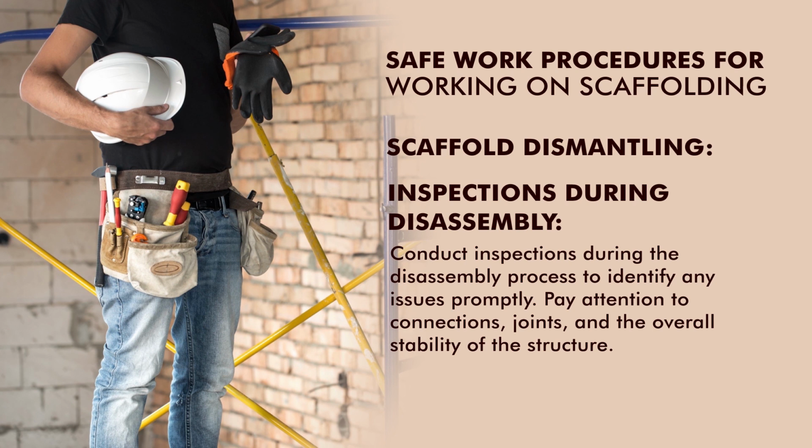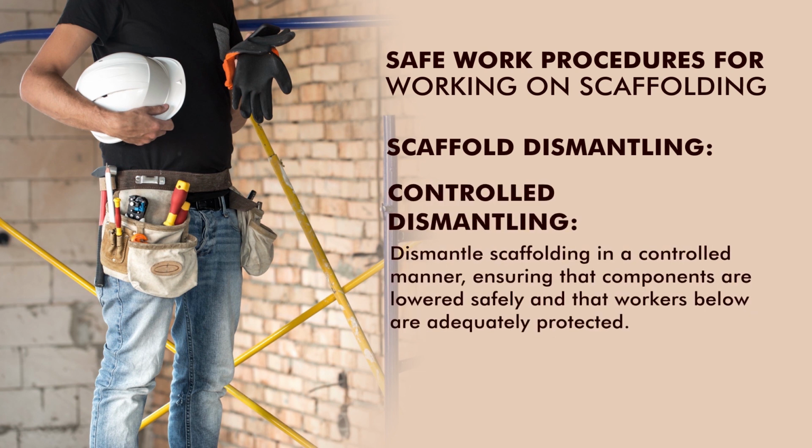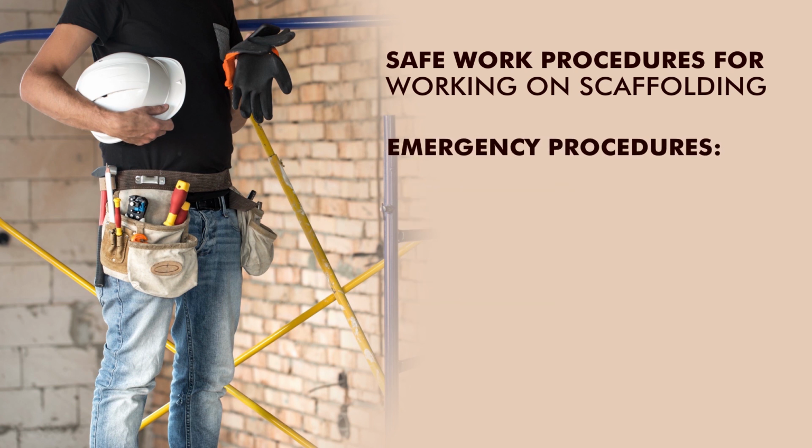Pay close attention to connections, joints and overall stability of the structure. Next is controlled dismantling. Dismantle scaffolding in a controlled manner, ensuring that the components are lowered safely and the workers below are adequately protected. Next is emergency procedures.